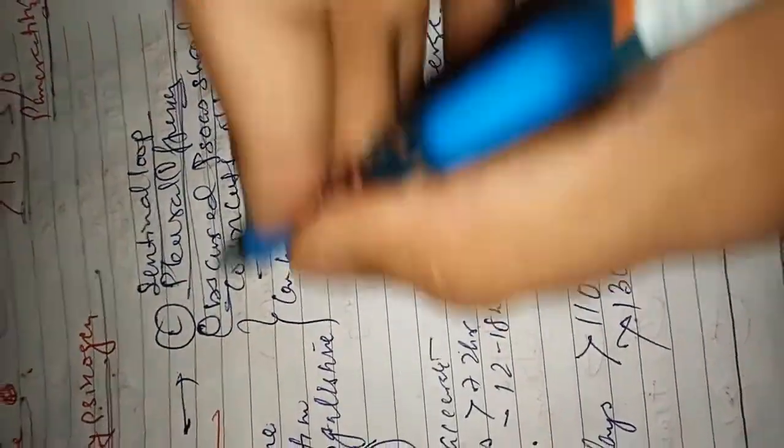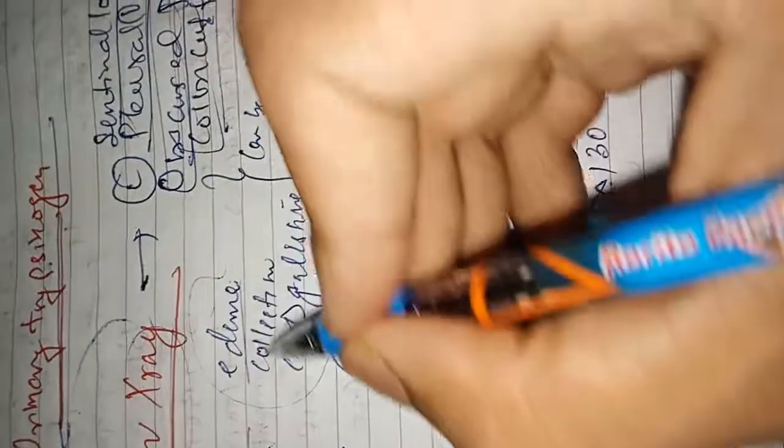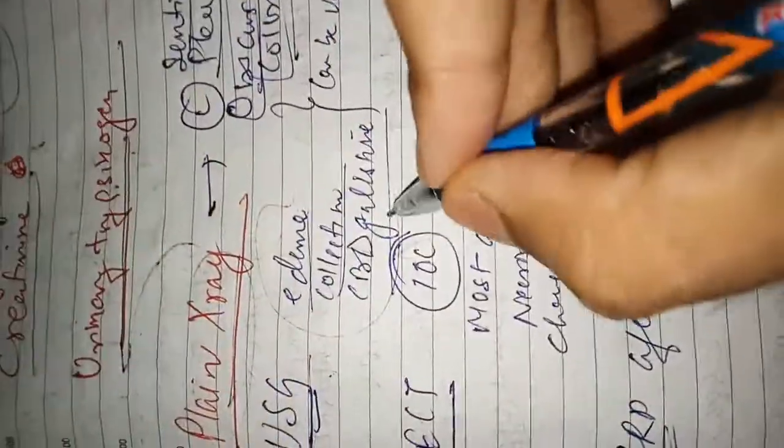Now the other investigation to be done is plain X-ray, where we can find left pleural effusion as well as sentinel loop and obscured psoas shadow. Colon cutoff sign is also seen. In USG, we can see edematous collection, and CBD gallstones, if present, can also be visualized in USG.